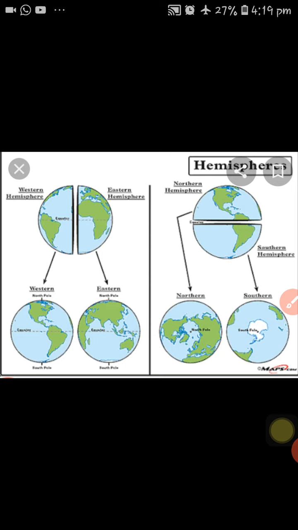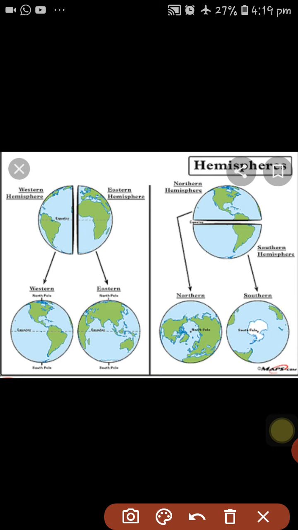The equator divides the earth into 2 hemispheres, that is the northern hemisphere and southern hemisphere. And the 0 degree longitude divides our earth into 2 hemispheres, that is the eastern hemisphere and western hemisphere.